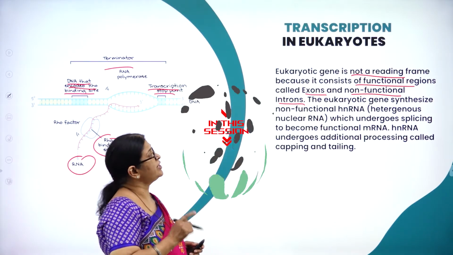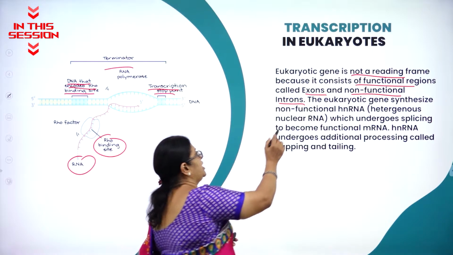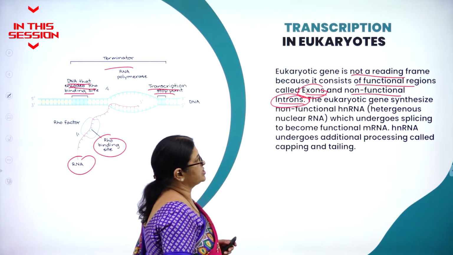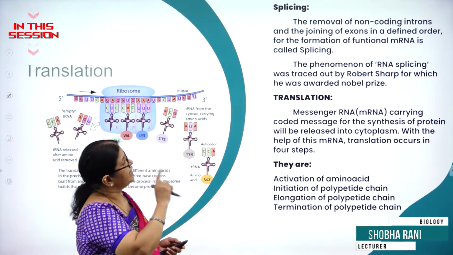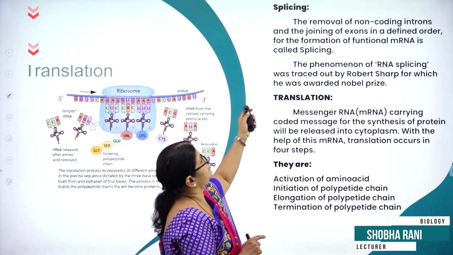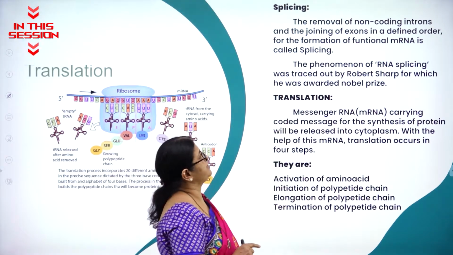A eukaryotic gene is not a reading frame because it consists of functional regions called exons and non-functional regions called introns. So what is splicing? The removal of non-coding introns and the joining of exons in a defined order for the formation of functional mRNA is called splicing.